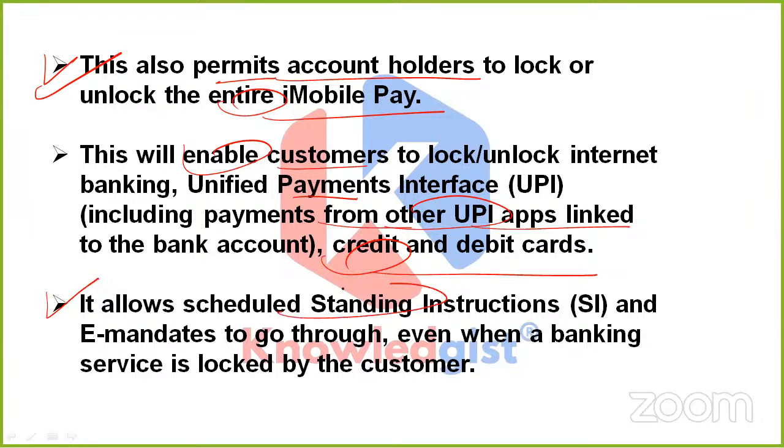It also allows scheduled standing instructions and e-mandates to go through even when a banking service is locked by the customer. So these three paragraphs provided the complete info regarding this new safety feature on the iMobile app of ICICI Bank, and the additional security levels this app provides.